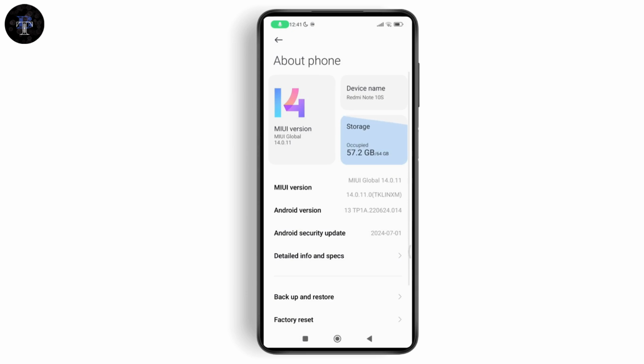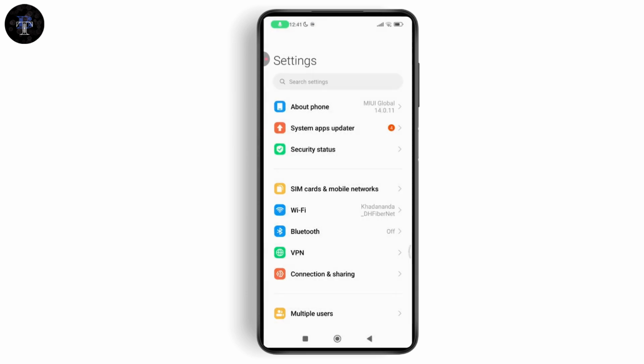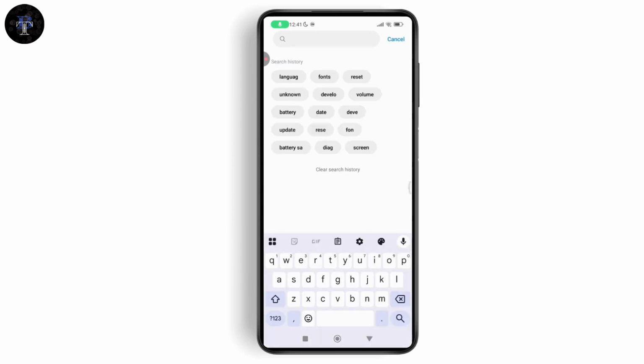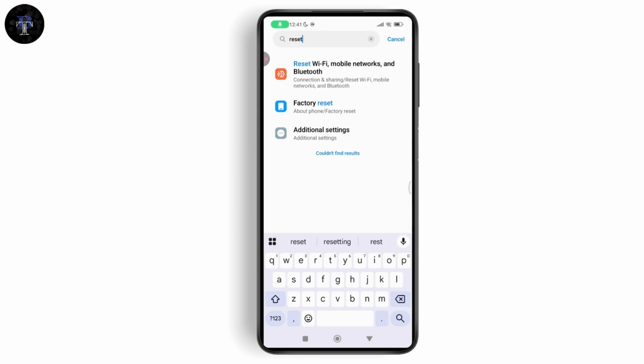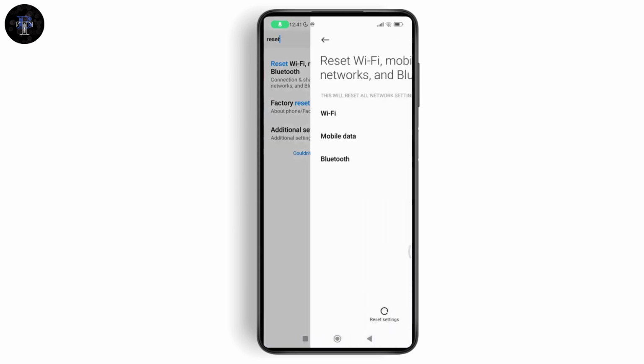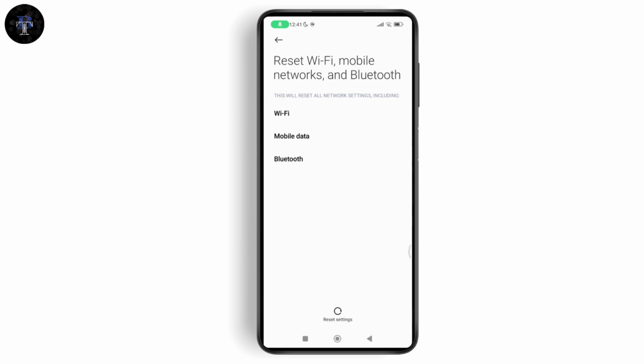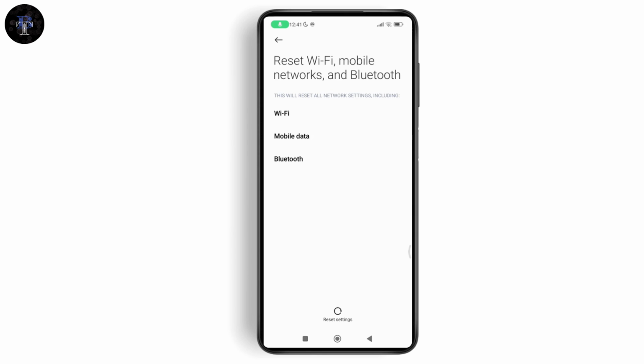But if that doesn't fix your problem, then the next thing you need to do is simply go back and then go to the search in your settings and search for reset. After searching, tap on Reset Wi-Fi, Mobile Network, and Bluetooth, and then tap on Reset Settings, which will be on the bottom, and reset your settings. After resetting your settings, your problem might be fixed.